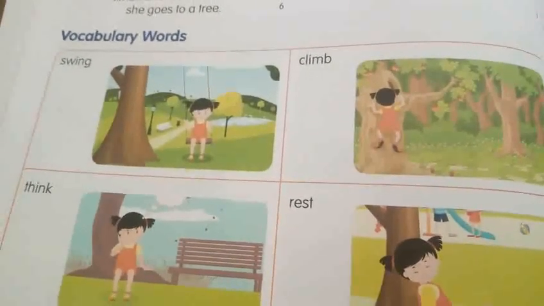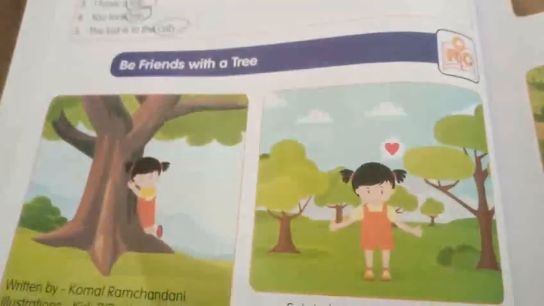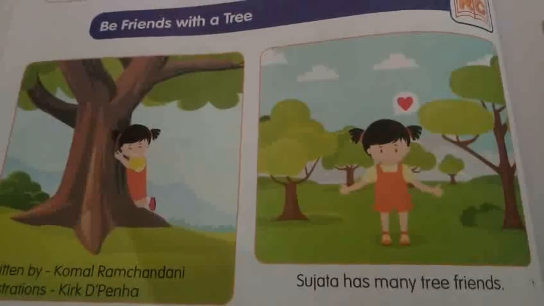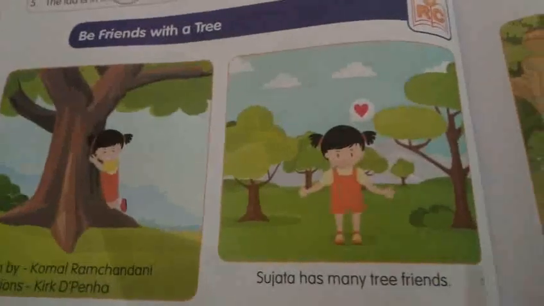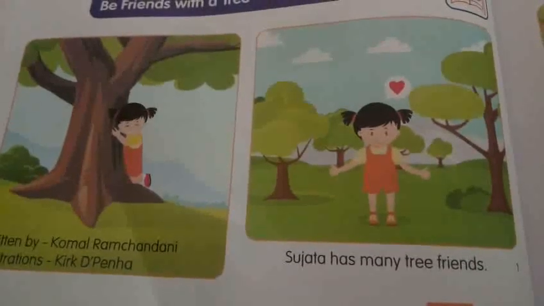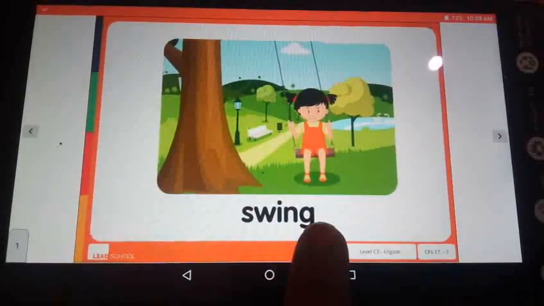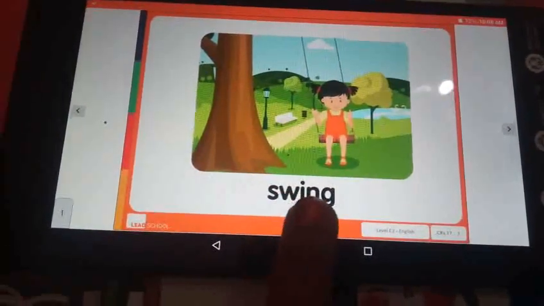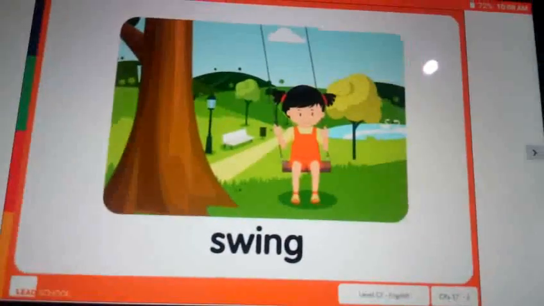Now you will open the front page from the story beginning. See this, my dear children. Do you understand this story? Now I will show you a CRL for vocabulary words. To find the vocabulary words in your book, just put your finger, okay? Keep your finger like that. Shall I show the CRL? Yes. Swing. From your SR book, find where this word is and keep your finger on it. Swing.